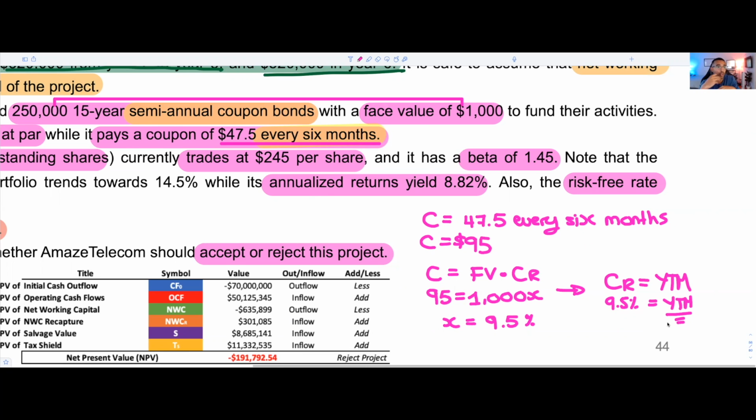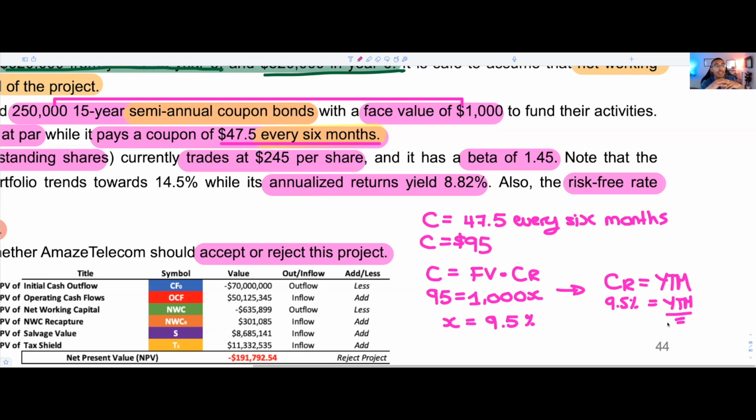For the company to issue a bond of $1,000, they need to pay a cost for their debt. For them to receive money, they need to pay 9.5% per year, not every 6 months. You need to pay 4.75% every 6 months.